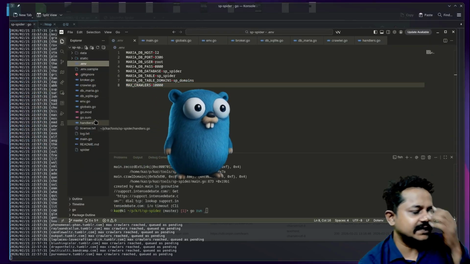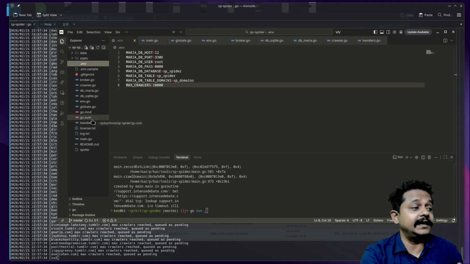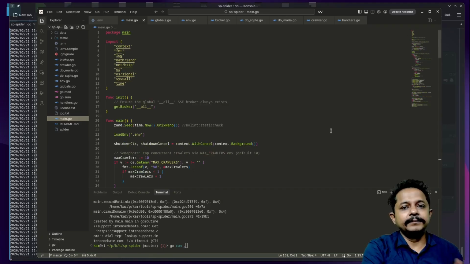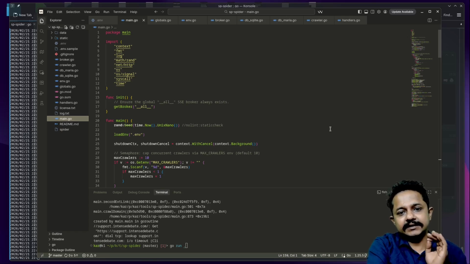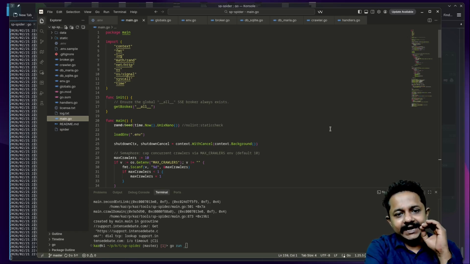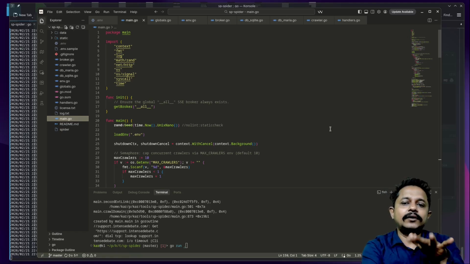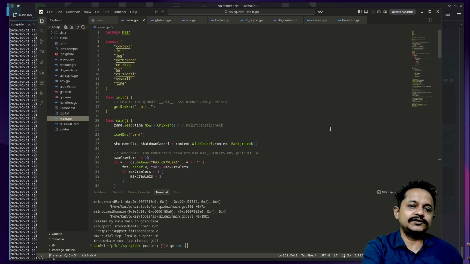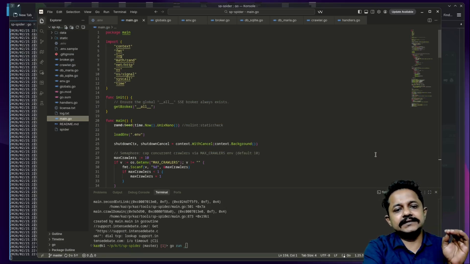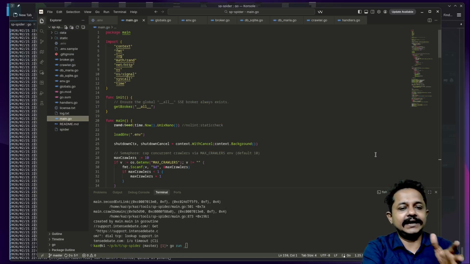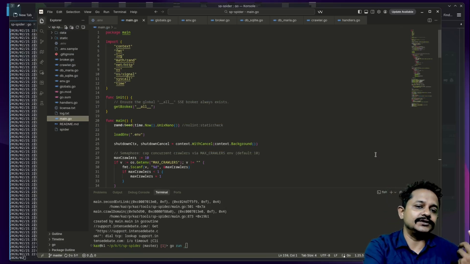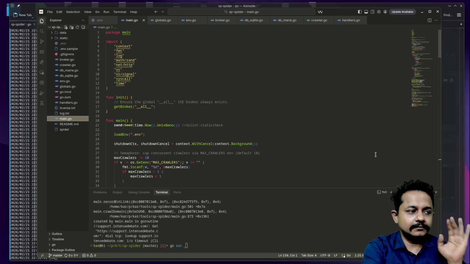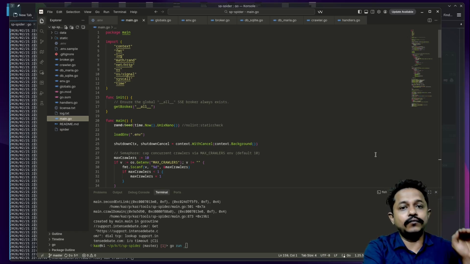As I have understood, every Go program has a main.go. This is the main.go. Before I dig into this code base, let me explain some other aspects of what I will share today. I will share my experience about this project, why I had to create a bot that is the backbone of a search engine, what my past experience is, why you should or should not try it yourself, and what the privileges and benefits are of using other languages like Python, C, PHP, and Go. By the way, I have finalized Go for this project.